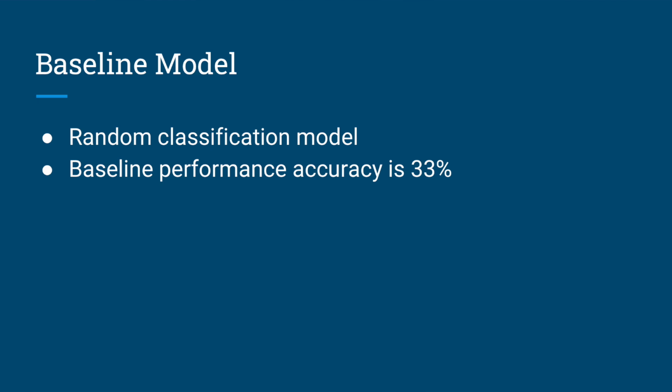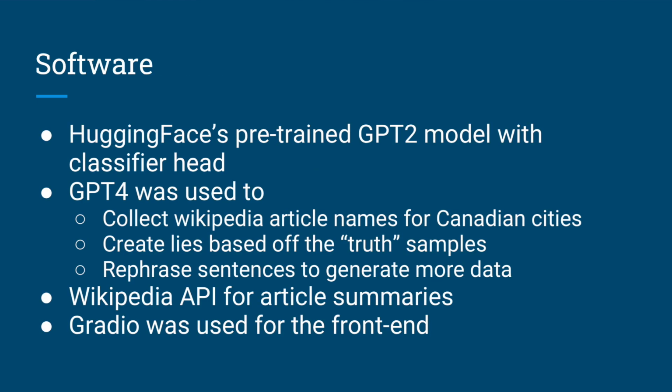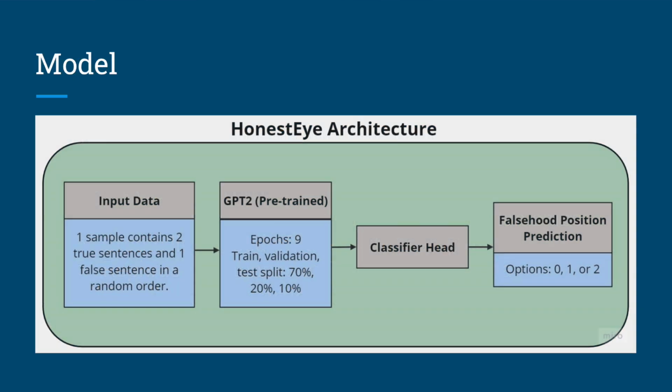Our baseline model is a random classification model, where the performance accuracy is 33%, as if you'd taken a random guess. The software we used was the Hugging Face pre-trained GPT-2 model with a classifier head, and GPT-4 was used in our data pipeline to collect data and also for processing. We also use the Wikipedia API to help us summarize Wikipedia articles, and Gradio was used for our front end.